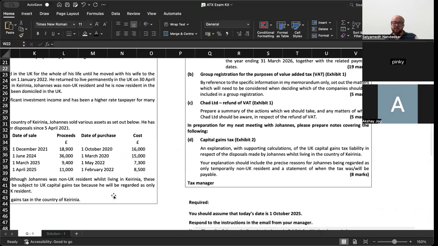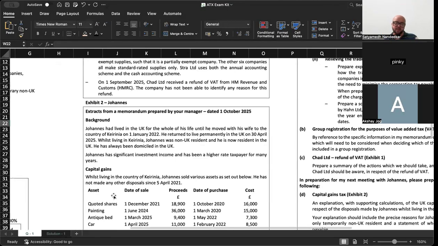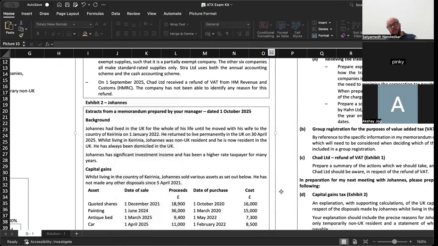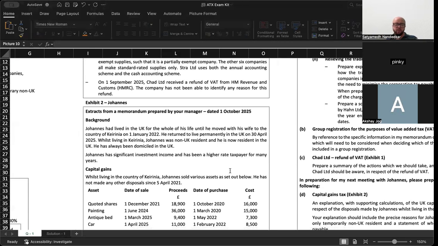Then Chad Limited has a VAT refund. Prepare a summary of actions which we should take and any matters of which Chad Limited should be aware in respect of the refund of VAT. Now this is an ethics question, okay. The company got the refund, but they don't know for what this refund was given to them. They do not know why they got this refund. So the ethical implications of this will have to be tackled. What do you think should be kept in mind?